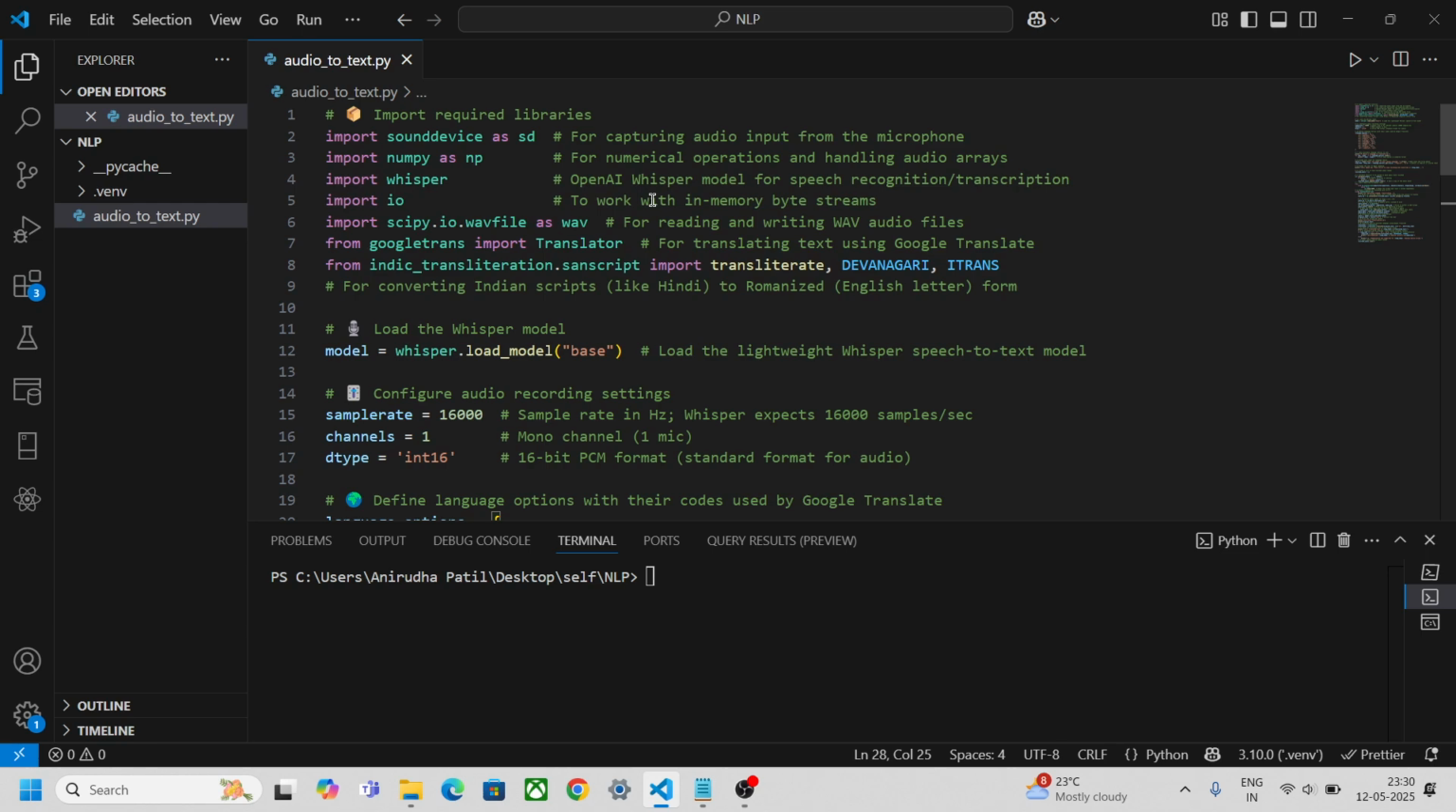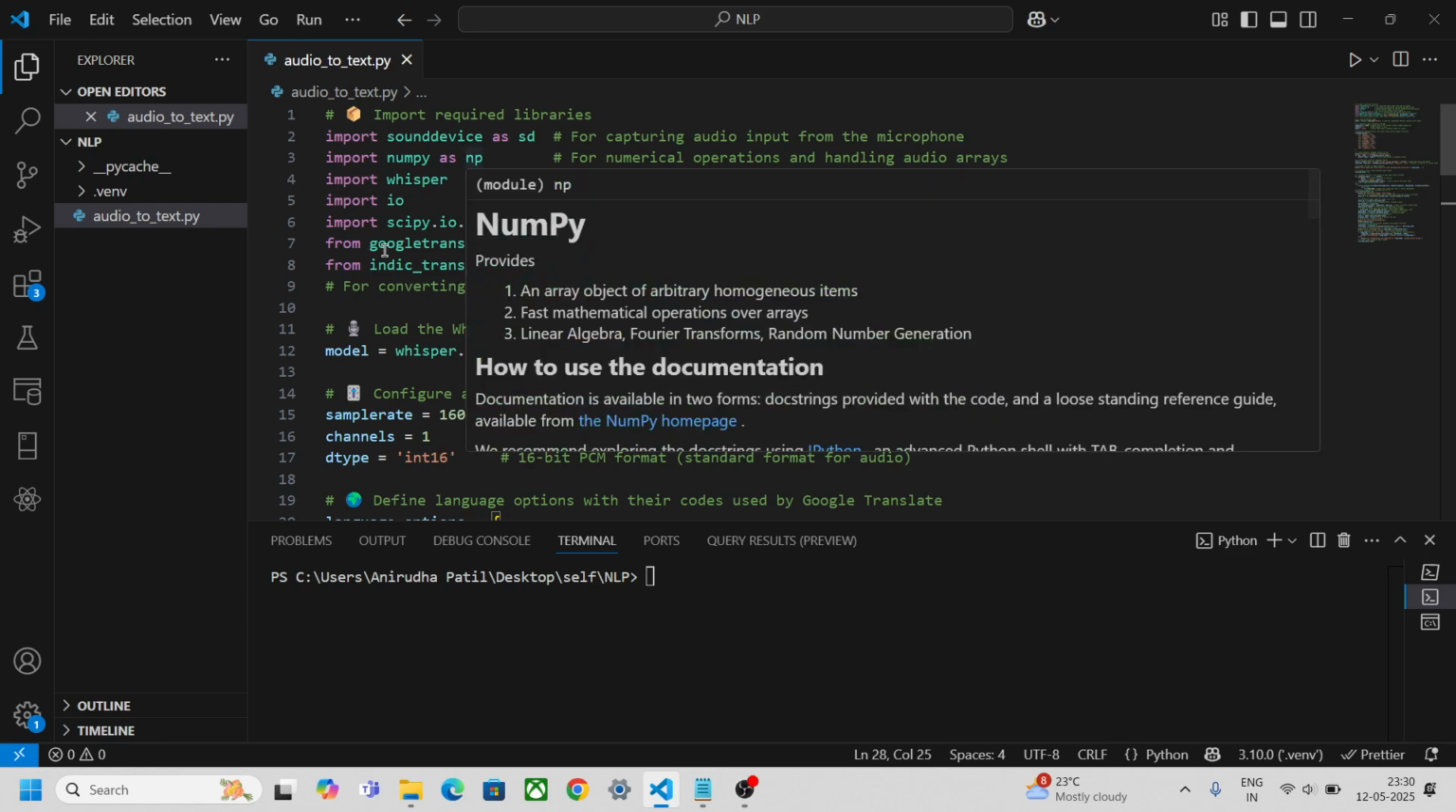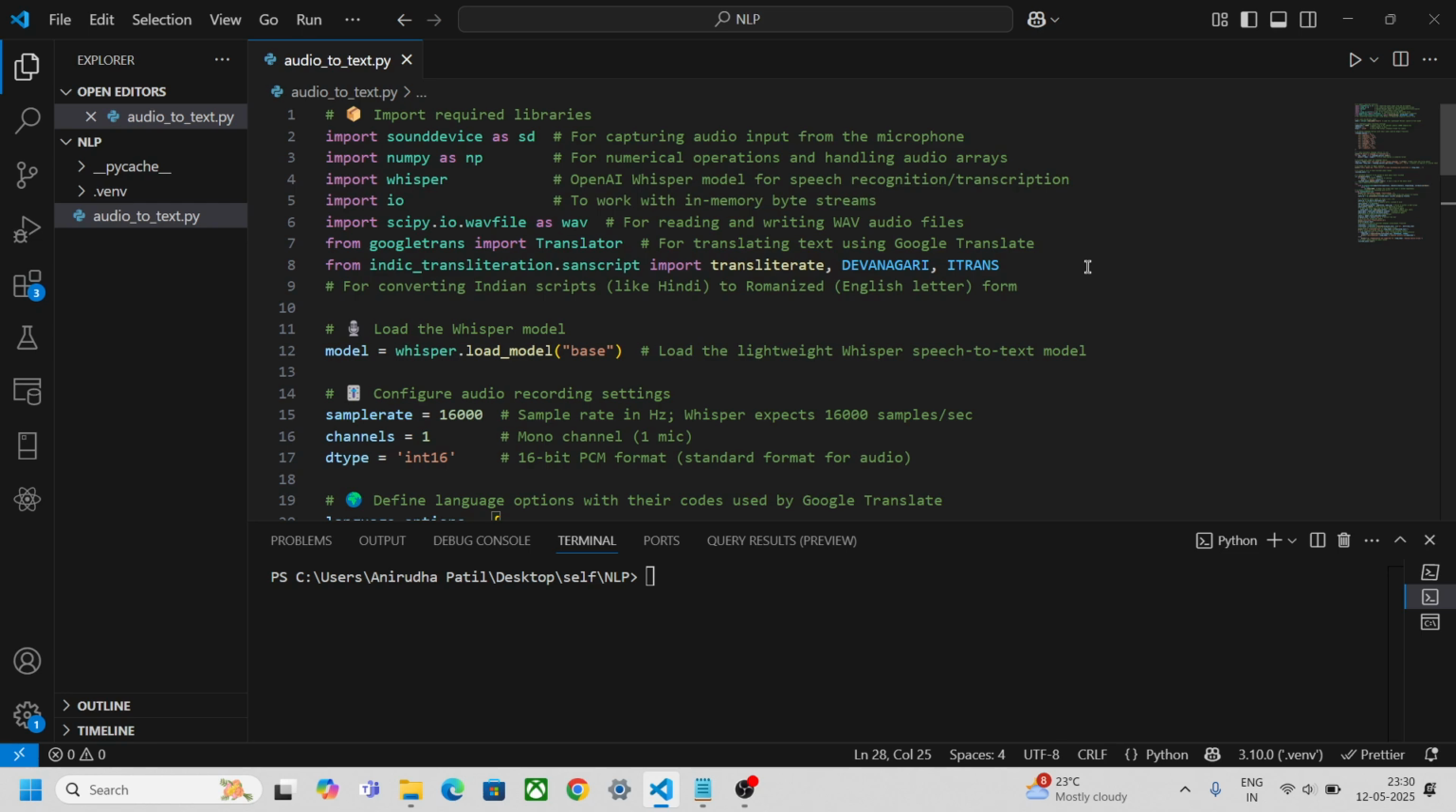First of all, let's understand what we are importing and what is the use of each imported library. We have import sounddevice as sd, which is used for capturing audio input from the microphone, and import numpy as np for numerical operations. Whisper is the OpenAI Whisper model for speech recognition and transcription, and io is to work with in-memory byte streams. Now, scipy.io.wavfile is for reading and writing wave audio files, and googletrans is for translating into other languages.